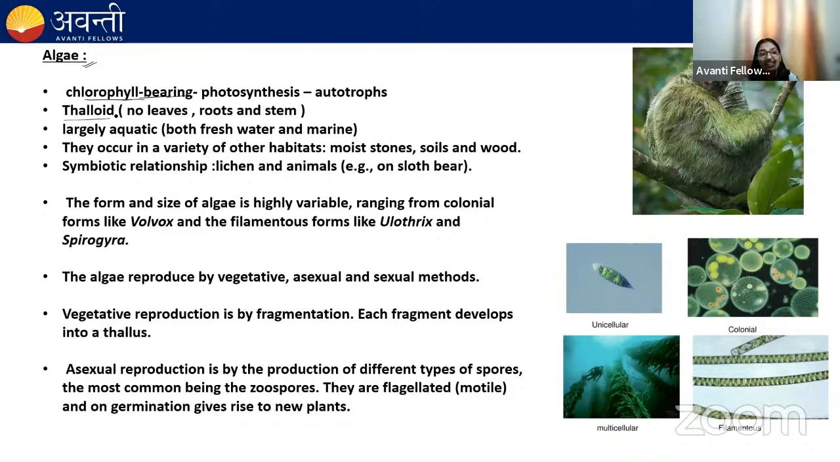Their plant body is thalloid in nature. Thalloid means that it is not differentiated into leaves, roots, or stem. They are largely aquatic. They can be found in both fresh water as well as marine water. They can also be found in other habitats like moist stone, soil, and wood. During the rainy season, you have observed algae over the soil, right?